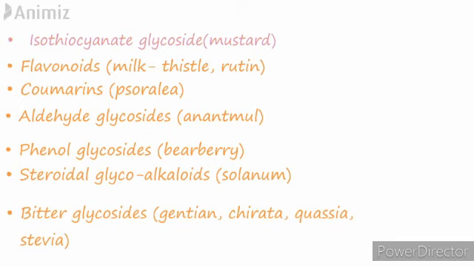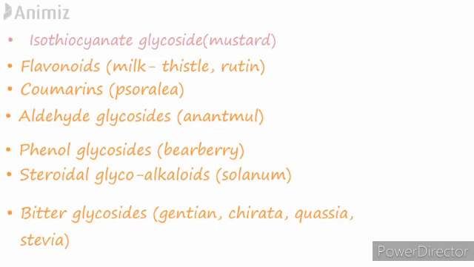Note down these plants and the classification as well, because it is observed that in the GPAT and NIPER exams there are some questions where they give you the plant name and ask about the type of glycoside or type of aglycone moiety. So try to remember the whole classification thoroughly.